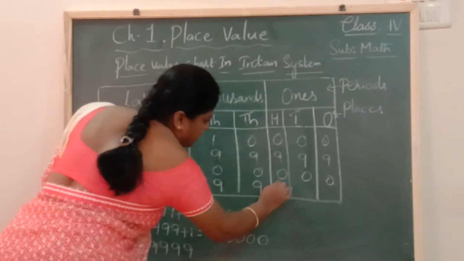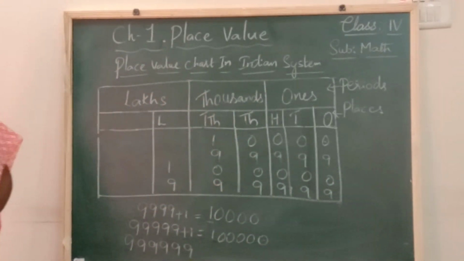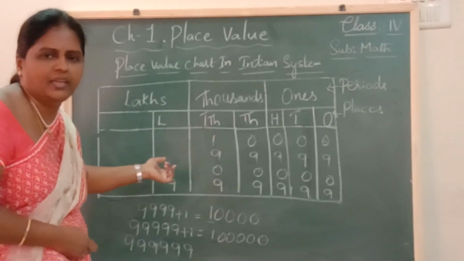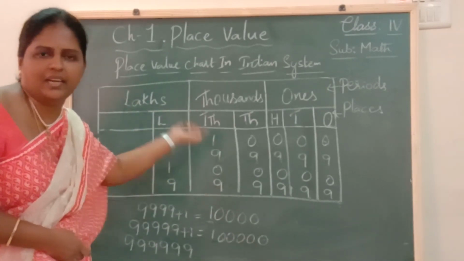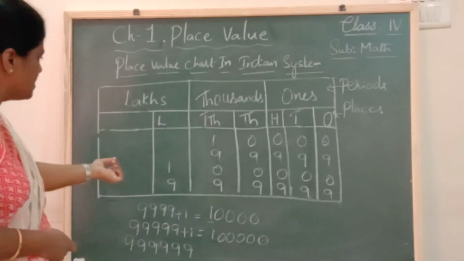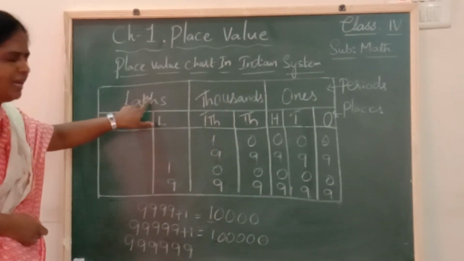Let us write it in our place value chart. So let us read this number. Try to read this number, children. As I said, read the number along with the period name. Whatever digits are there under one period, group them together. Read them together. So see here. This 9 is in lakhs place and it is in lakhs period. Okay.